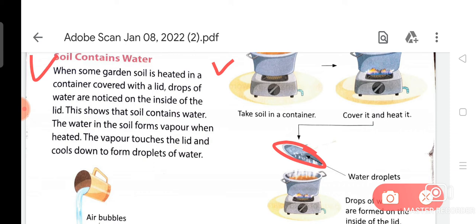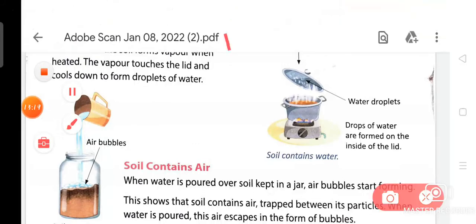Now I am going to again revise this topic for you because this is a very important topic for you. Soil contains water. When some garden soil is heated in a container covered with a lid, drops of water are noticed on the inside of the lid. This shows that soil contains water. The water in the soil forms water vapor. When heated, the vapor touches the lid and cools down to form droplets of water.